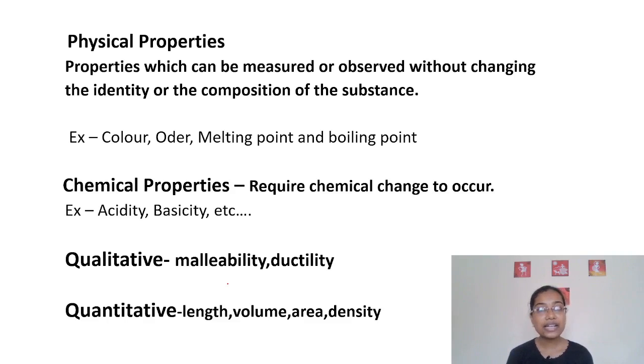Next one is quantitative property. Quantitative means you can tell or measure these in the form of measurements like length, volume, area, density. These all you can measure. This tells about the quantity. So these are known as quantitative properties.